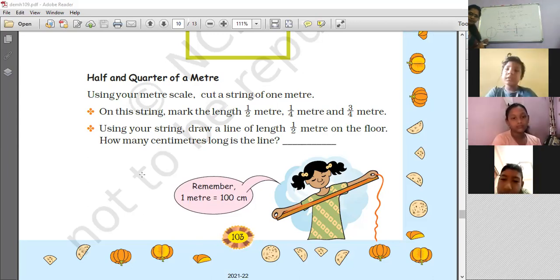Ma'am, can you repeat the question? How do we get a quarter of a circle? Yes, I am repeating. How do you get a quarter of a circle?